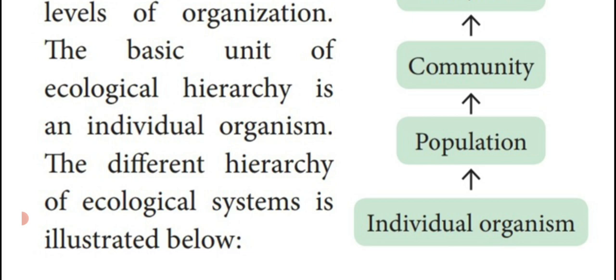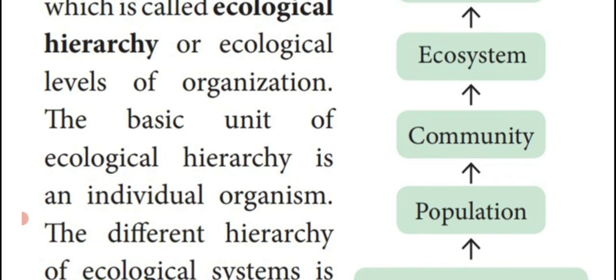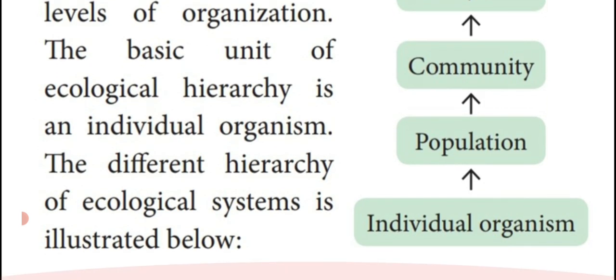This is a very, very important 1-mark question. The basic unit of ecological hierarchy is dash. What is the answer? Individual organism. It is given in the diagrammatic representation. Individual organisms interact with the particular environment and increase their population. Organisms with the same characteristic features are grouped together to form a community.